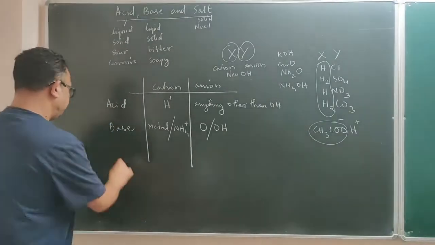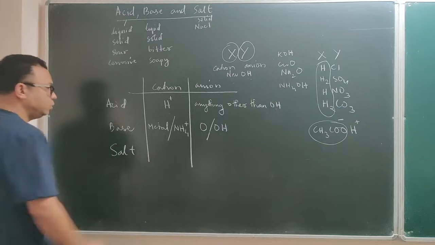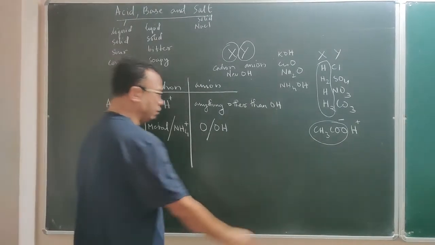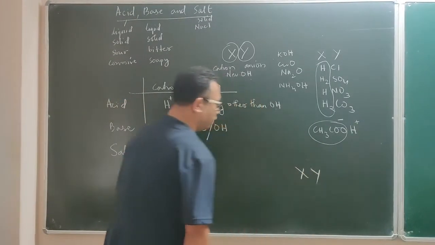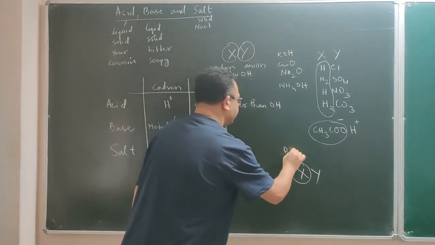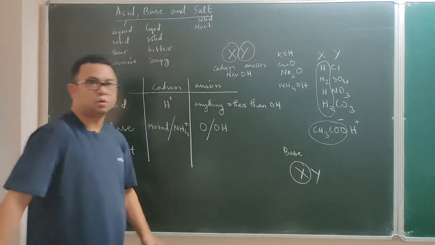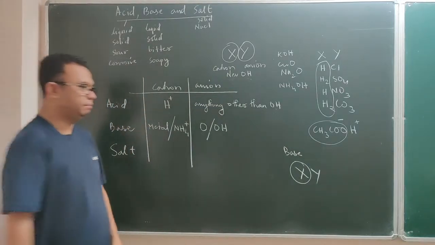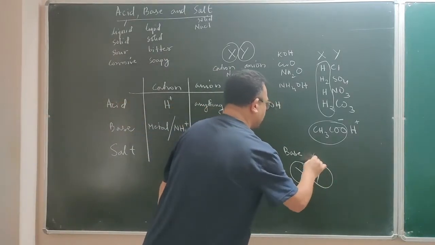Then salt. Usually for a salt, if this is an XY salt, the cation of the salt is borrowed from a base, and the anion is borrowed from an acid.